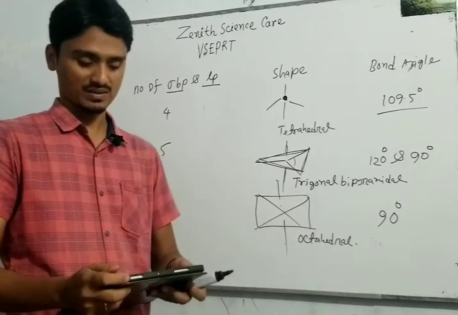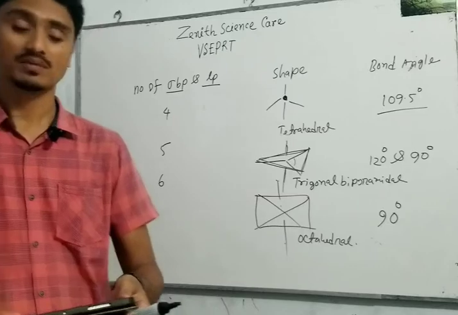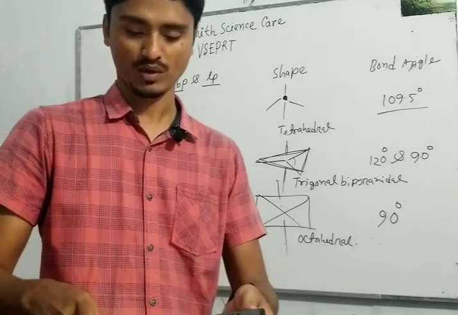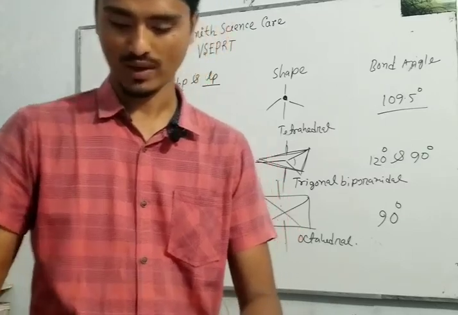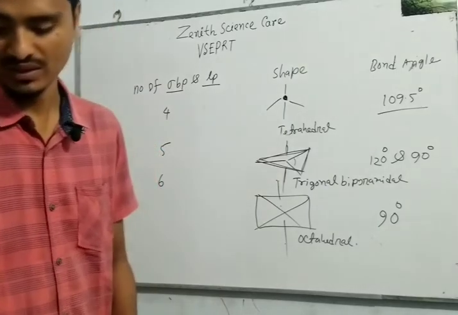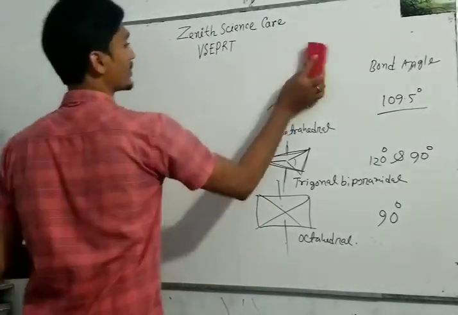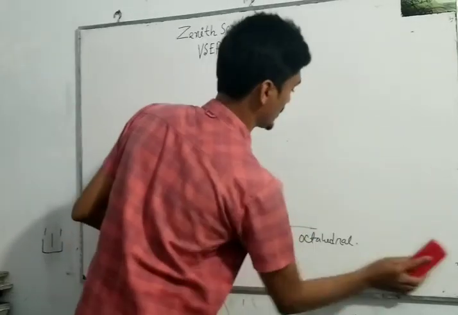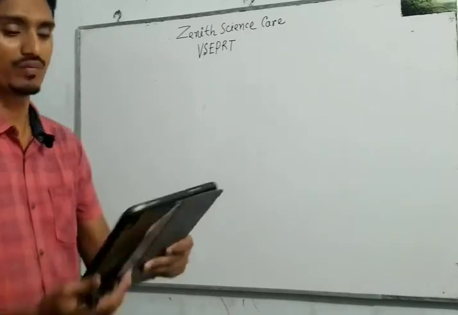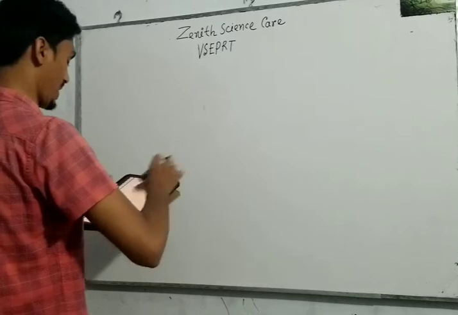By knowing these special cases, we can solve some special problems. For example, why are the bond angles of NH3 and NF3 different? We want to solve a critical problem.